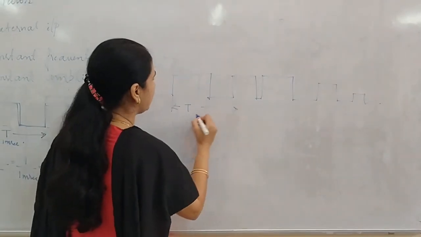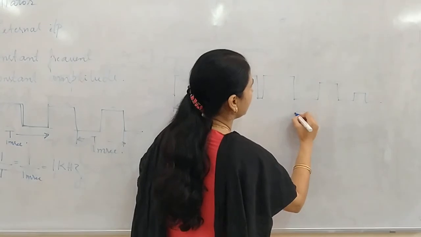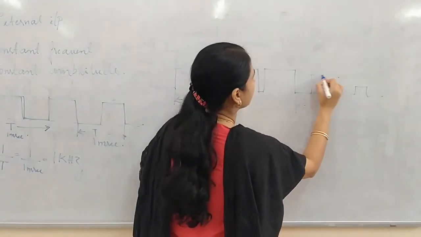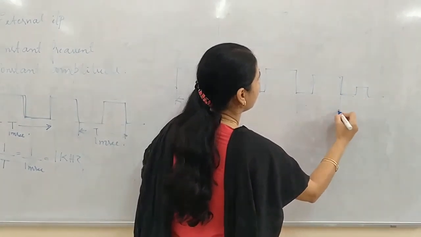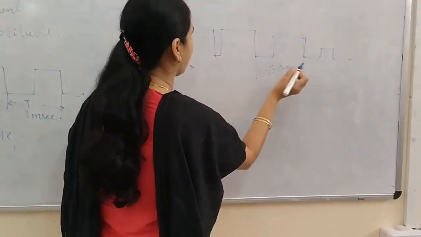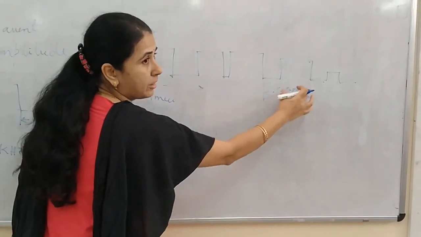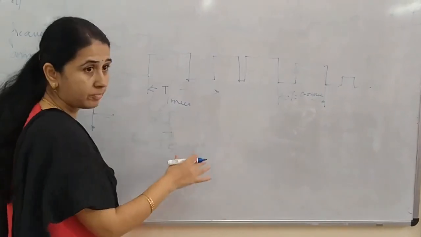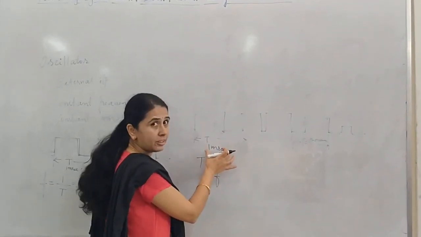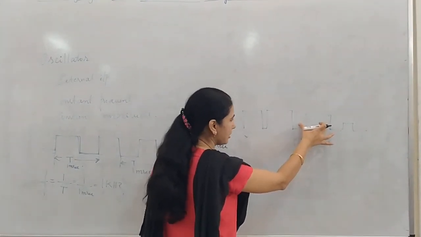Here, suppose our T is 1 millisecond, and if I measure one cycle here, T is very small, it will be something like 0.5 millisecond. Here T is 1 millisecond and here T is 0.5 millisecond. That shows that the frequency differs, since T is 1 millisecond for this cycle and 0.5 millisecond for this cycle.